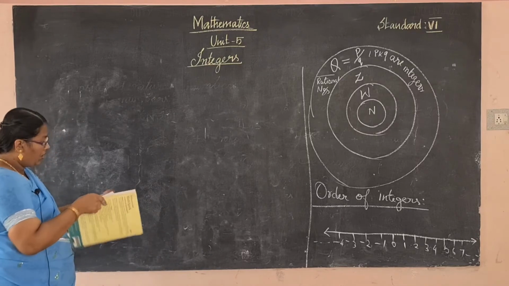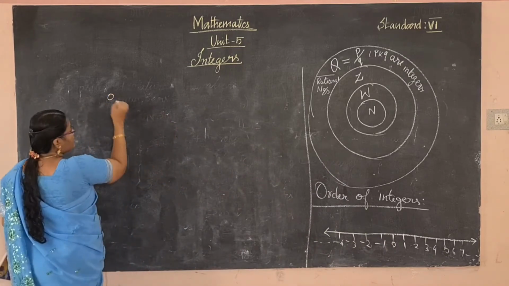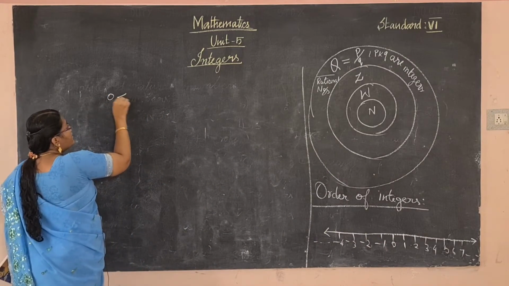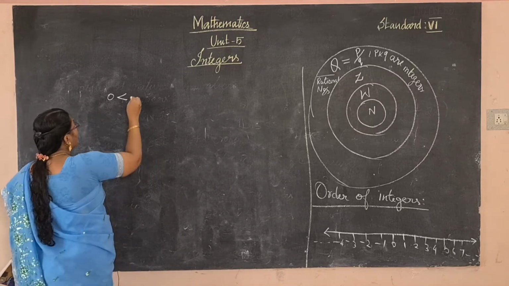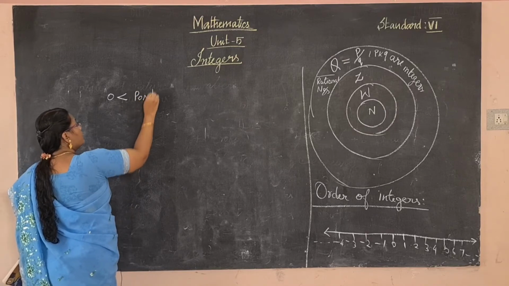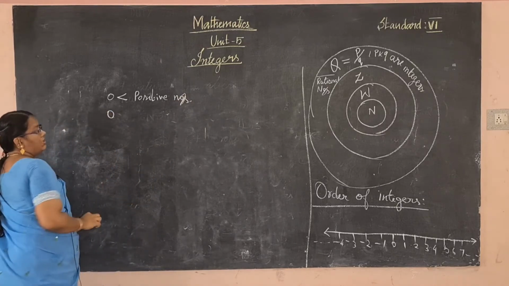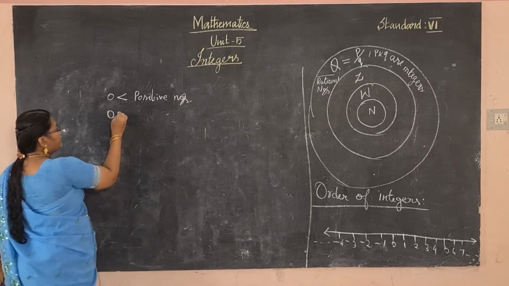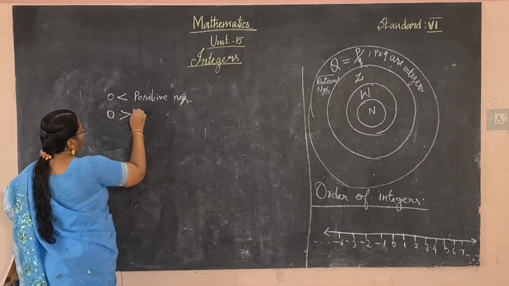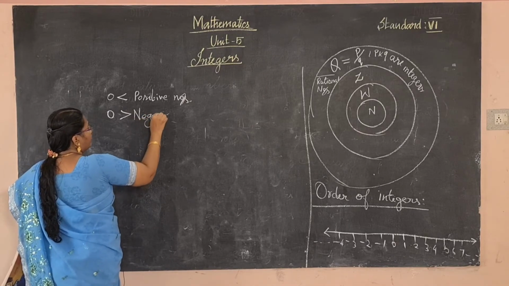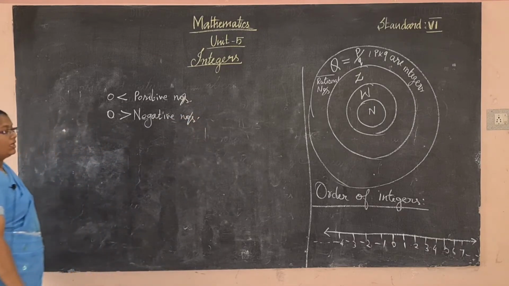Here, 0 is less than all the positive numbers, and 0 is greater than all the negative numbers.